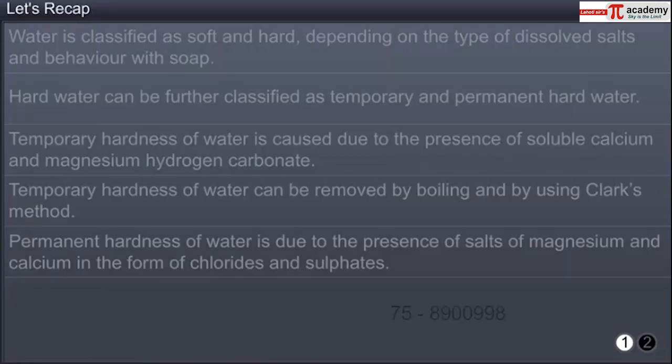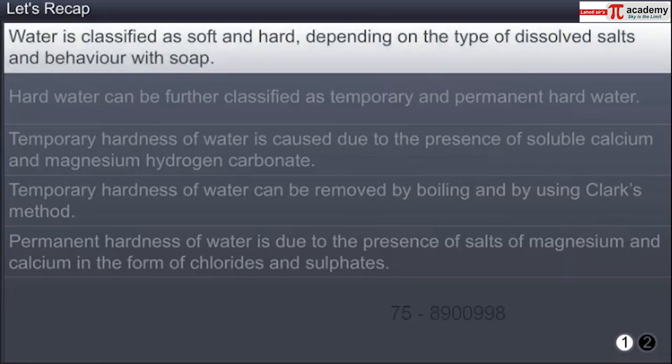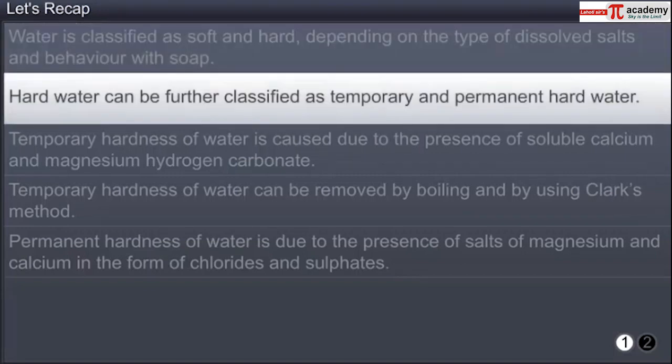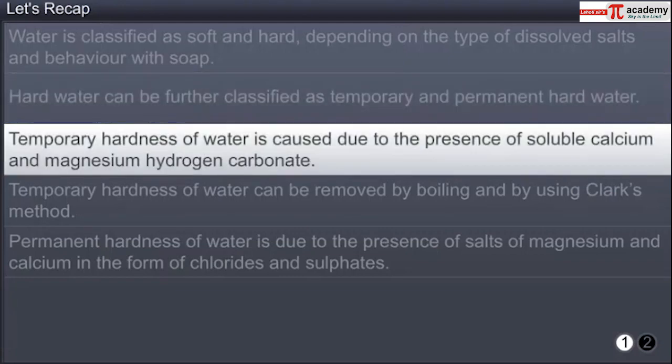You have now reached the end of this module. In this module, you have learnt that water is classified as soft and hard depending on the type of dissolved salts and behavior with soap. Hard water can be further classified as temporary and permanent hard water. Temporary hardness of water is caused due to the presence of soluble calcium and magnesium hydrogen carbonate.